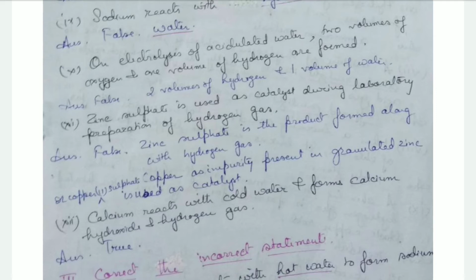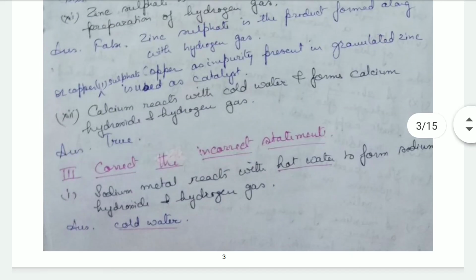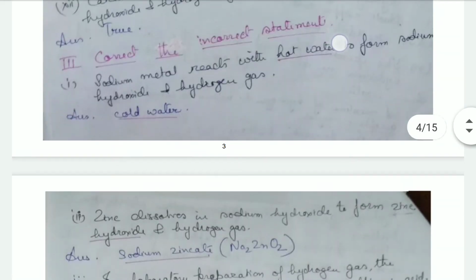Or you can say copper sulfate, or copper, which is present in the granulated zinc as an impurity, acts as a catalyst. Then calcium reacts with cold water and forms calcium hydroxide and hydrogen gas. That's true. Now correct the incorrect statement.